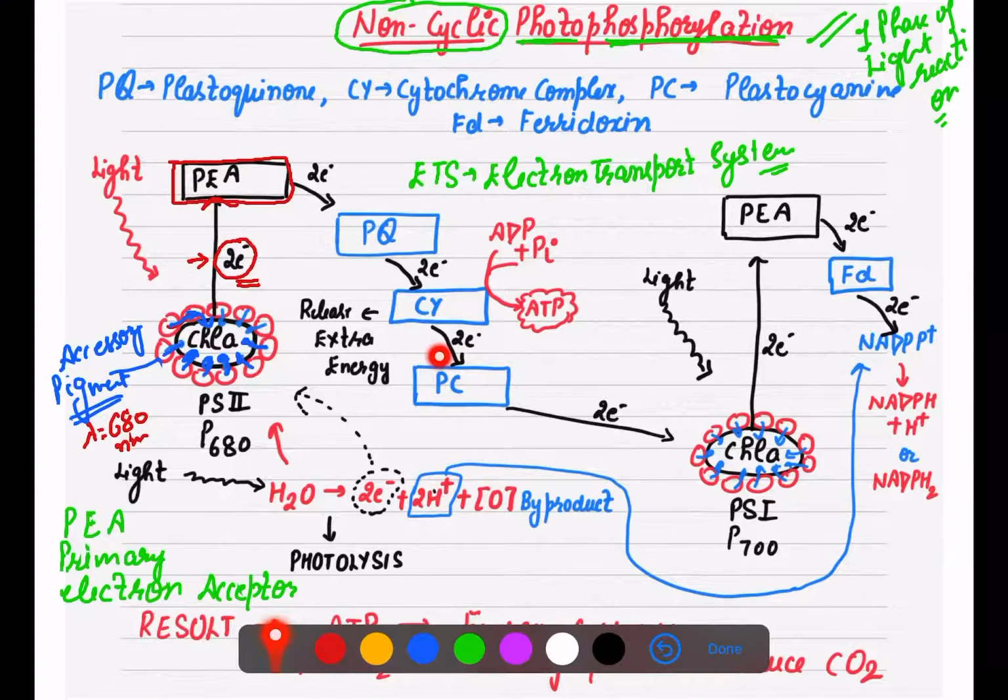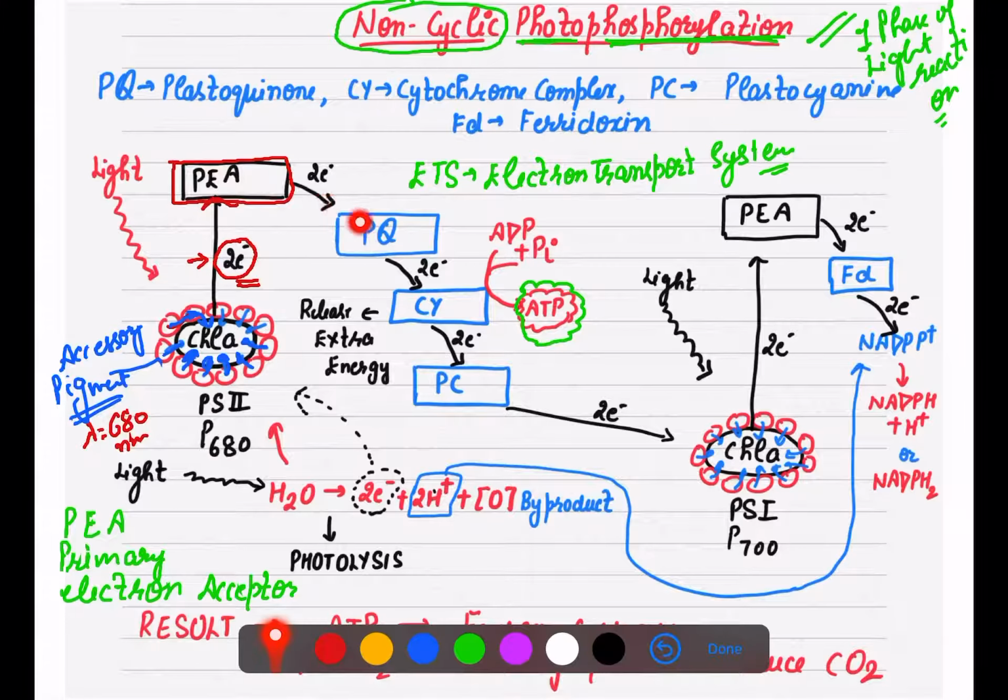Once these electrons reach the cytochrome complex, they release an extra amount of energy, and this energy is used for the conversion of ADP with inorganic phosphate. It changes into ATP, or ATP molecule is formed here. So how is the ATP molecule getting formed?